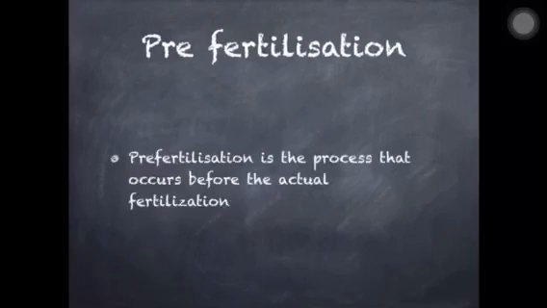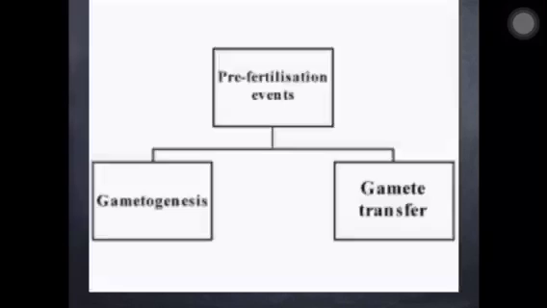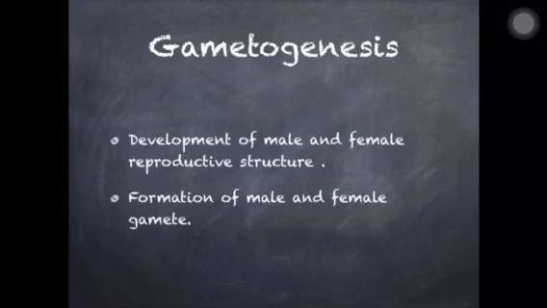This is pre-fertilization. Under pre-fertilization, there are two events: the first is gametogenesis and the second is gamete transfer. We have already discussed that in our previous slide. Now in gametogenesis, we will discuss the development of male and female reproductive structures. We are doing sexual reproduction in flowering plants.